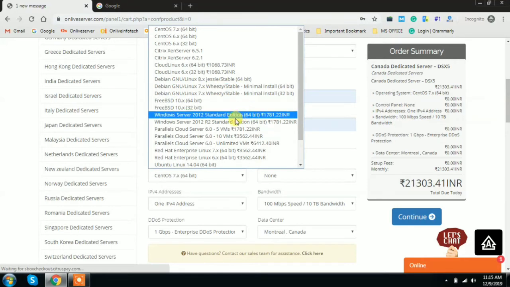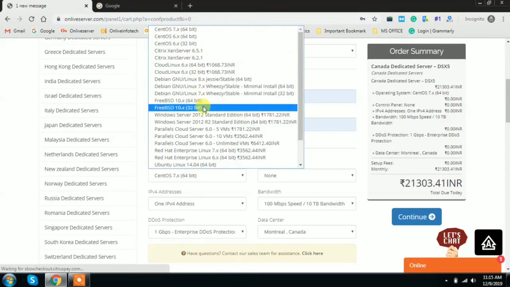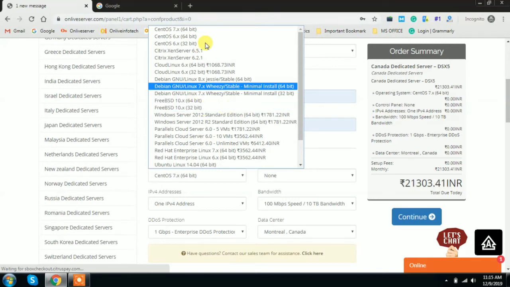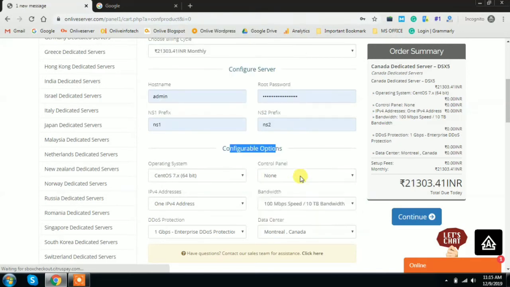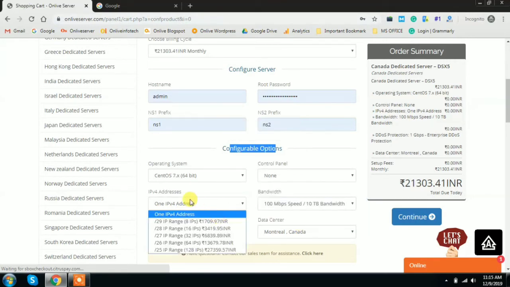If you choose the Windows based operating system, then it will be chargeable, and it's showing in INR currency, because I'm from India. If you are from outside India, then you will see the price in dollars. Choose according to your convenience. And this is the control panel options. Up to 4 or 5 control panels are available, like cPanel, Plesk panel, DirectAdmin. So choose according to your convenience.